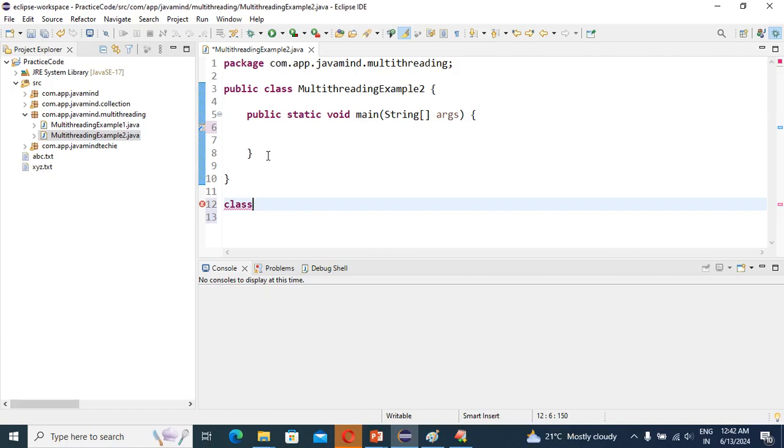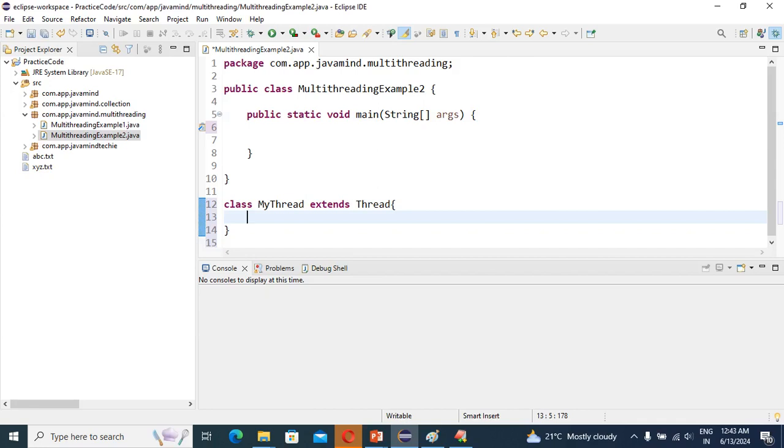So class MyThread extends Thread, yes or no?